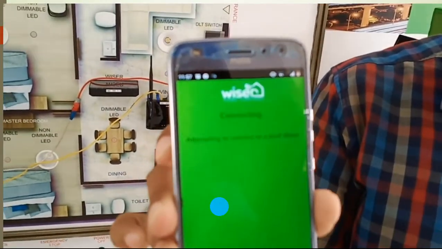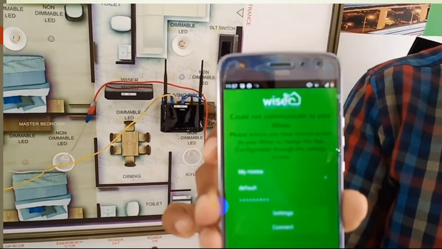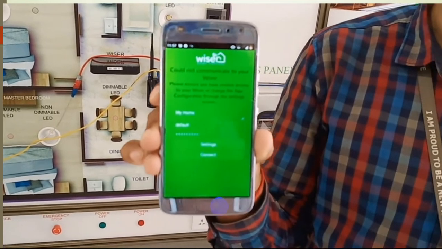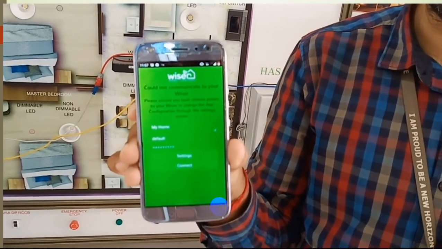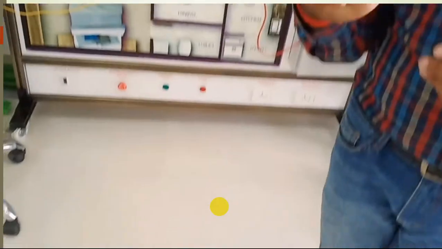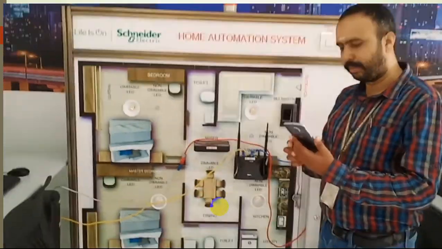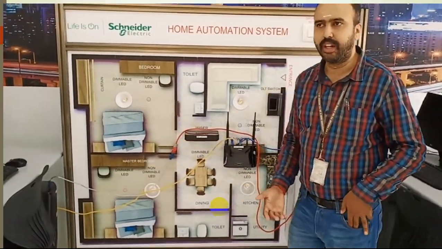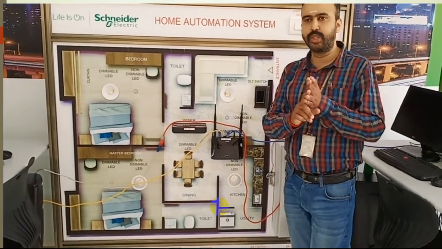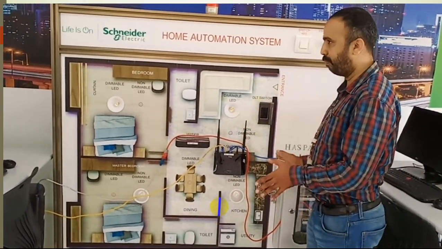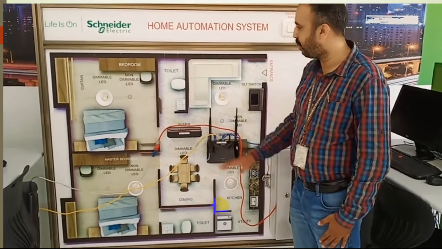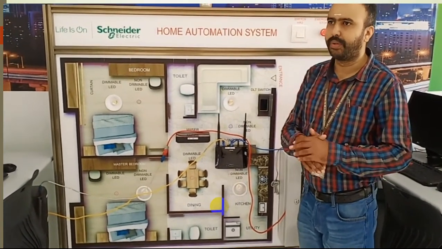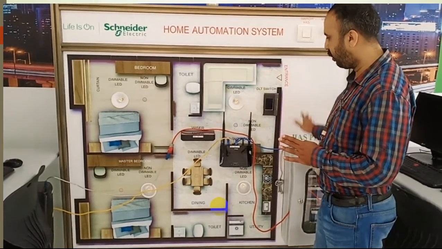Through this visor mobile app, I am able to control my home. In many advertisements, for example the V-Guard geyser, you might have noticed you can switch things off by mobile. Similarly, I can switch off from my mobile, and also through the computer. Once again I repeat, you can control this home in two ways: by means of an application based on the Schneider visor, and by means of the system, with which you can operate the home remotely.